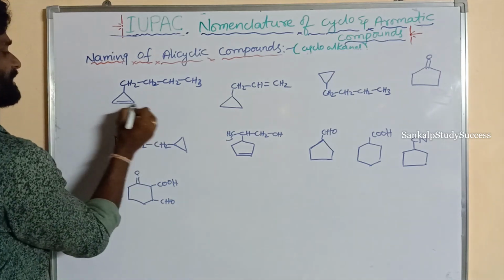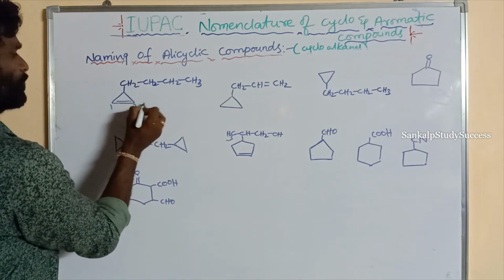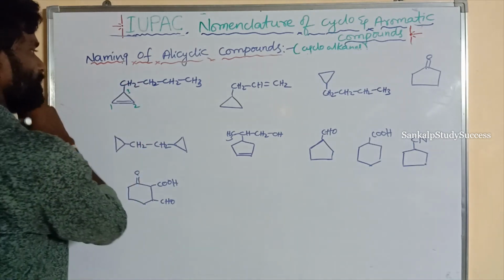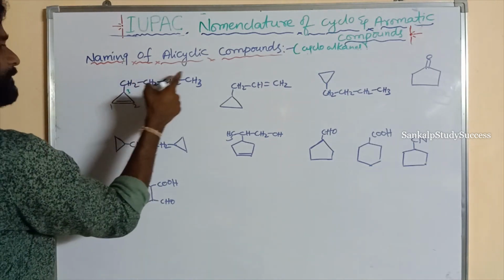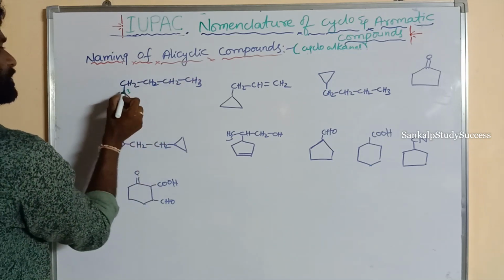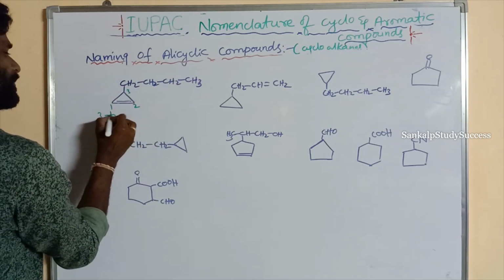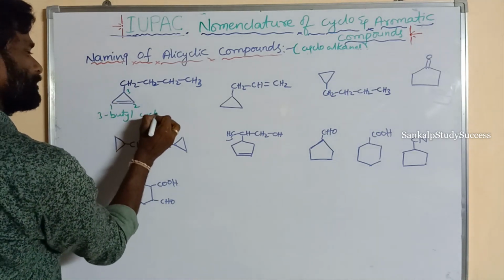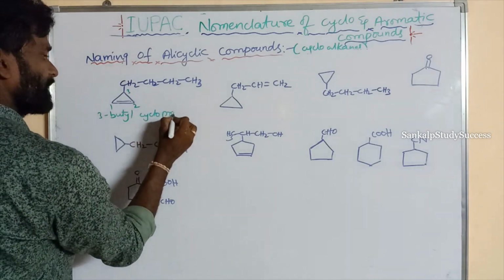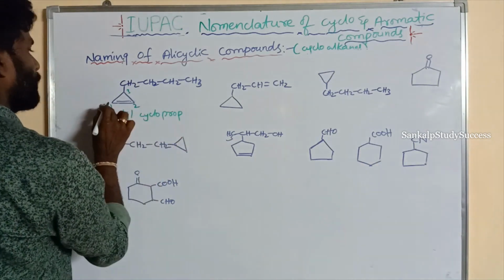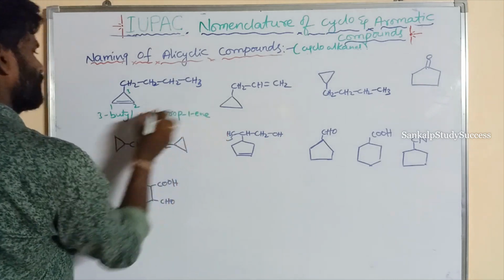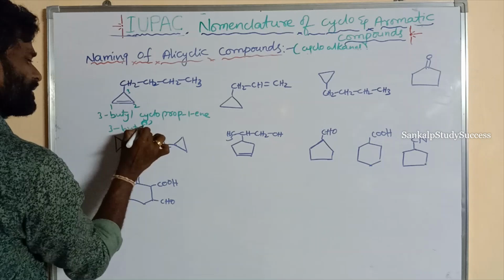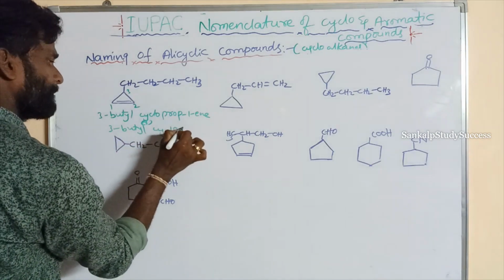Right. So the numbering is given from either this side or this side, 1 2 3. So this is 1 2 3 4, which means butyl. So in the third position, 3 butyl. Cyclo, how many carbons? 3 carbons. Cycloprop 2, okay, 1 ene, or this is also written as 3 butyl cyclopropene.